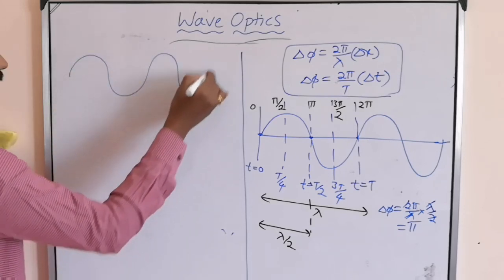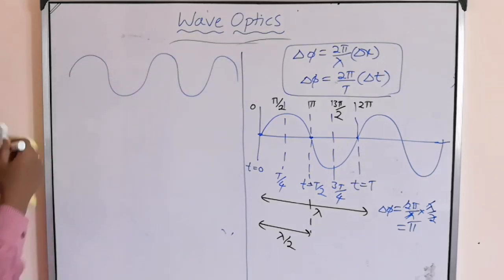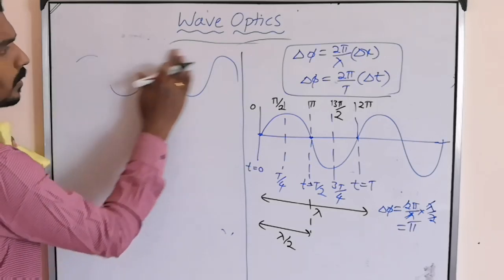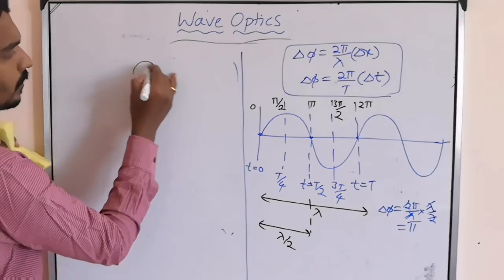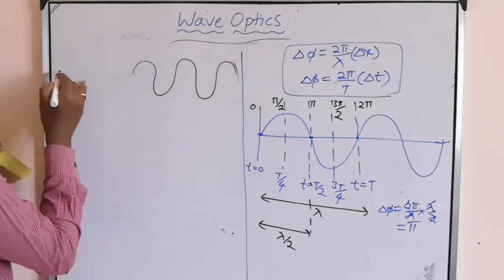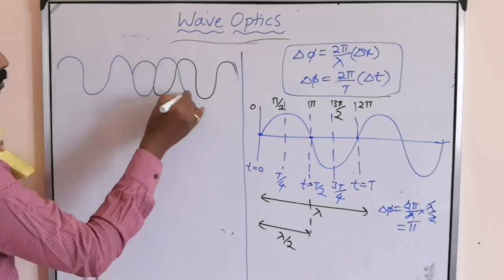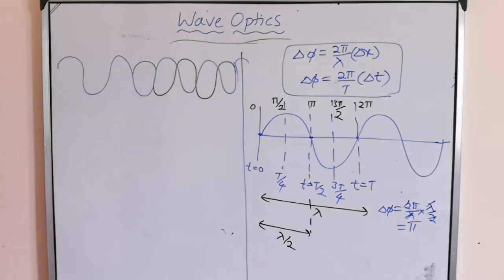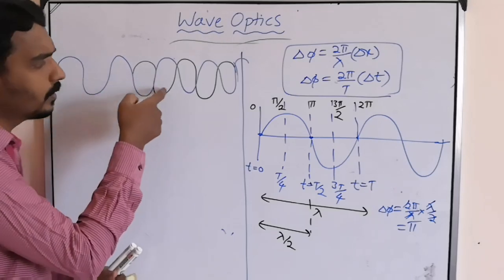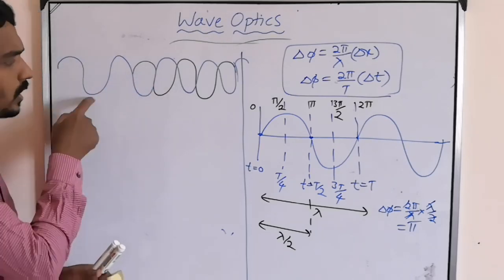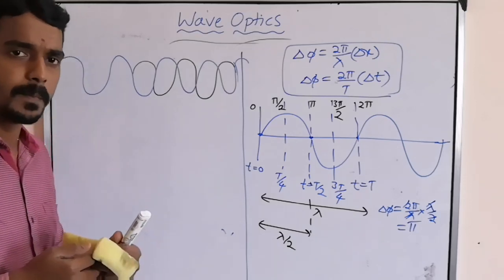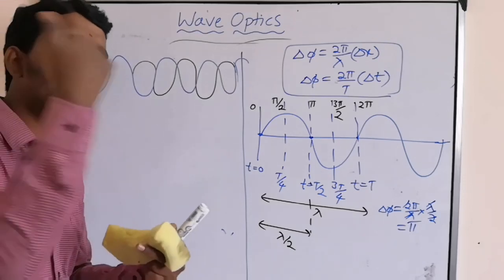when one wave is traveling and another wave has already started, suppose one is traveling from here like this continuously. Now another started from here and they are superimposed here. What happened here? This wave mixed with this one. That is called superimposition, so one is imposed on the other.